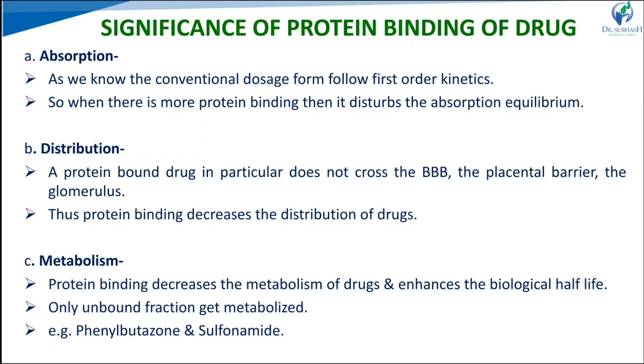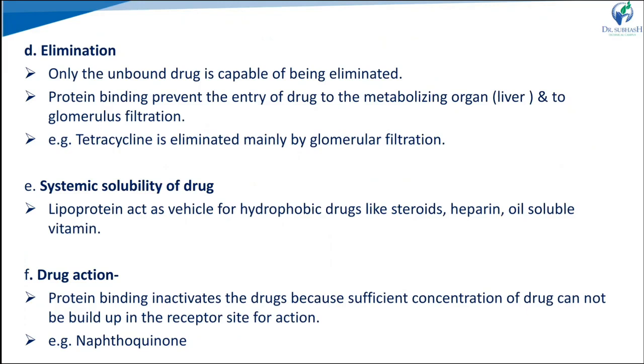In metabolism, bound drugs do not go for metabolism or excretion. So protein binding decreases the metabolism process and enhances the biological half-life of the drug. Only unbound drug goes for metabolism. Similar to metabolism, for elimination only unbound drugs are capable of going through the glomerulus and being eliminated. So that increases the elimination half-life. Protein bound drugs are restricted from entering the liver for metabolism, so they do not go for elimination either.